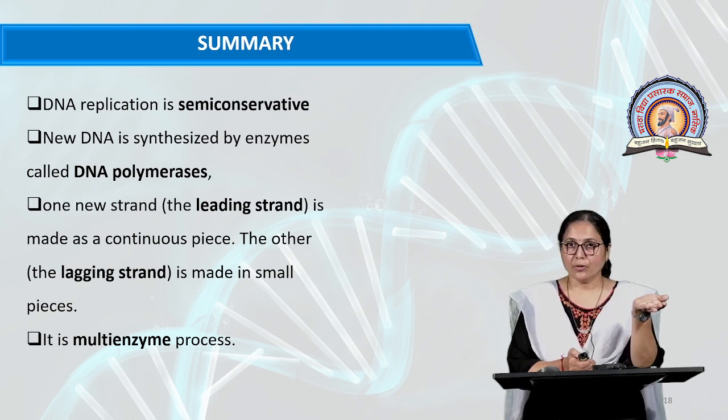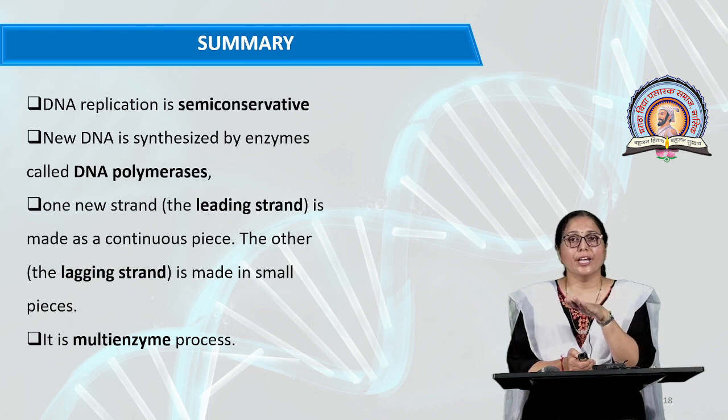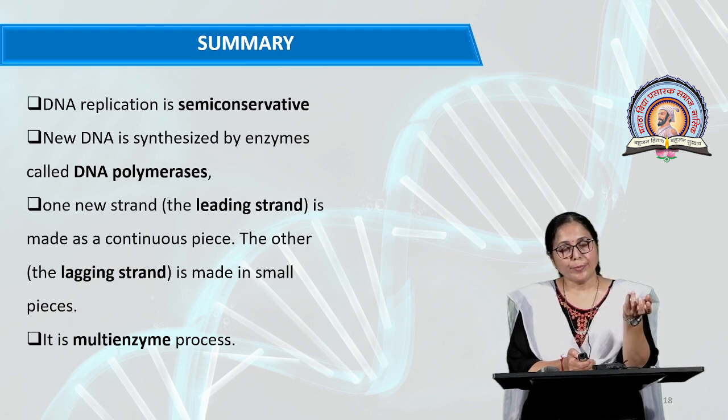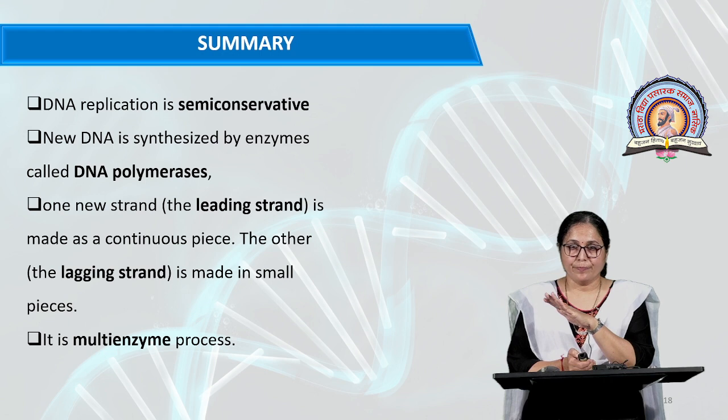In the priming reaction, there is synthesis of an RNA primer for DNA polymerase III. On the leading strand the RNA primer is formed by RNA polymerase, and on the lagging strand the RNA primers are formed by the primase enzyme.